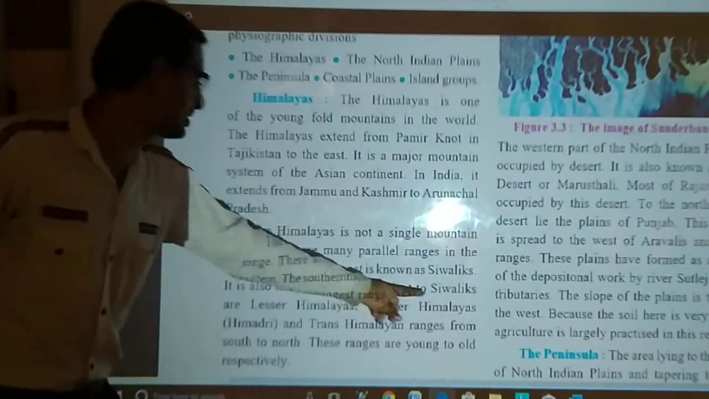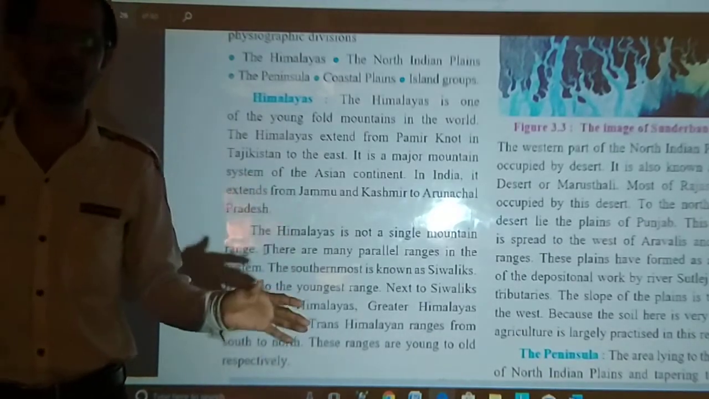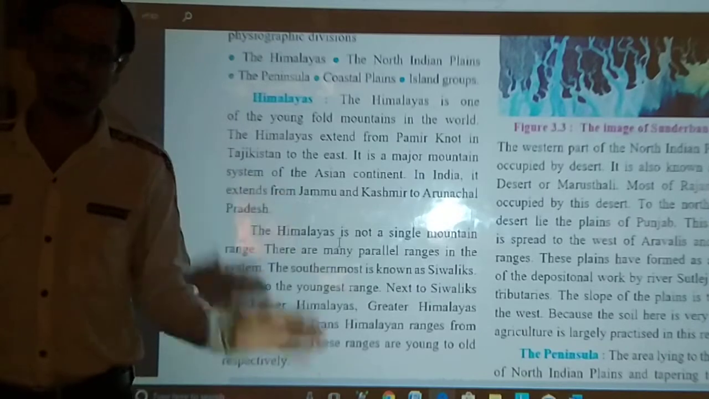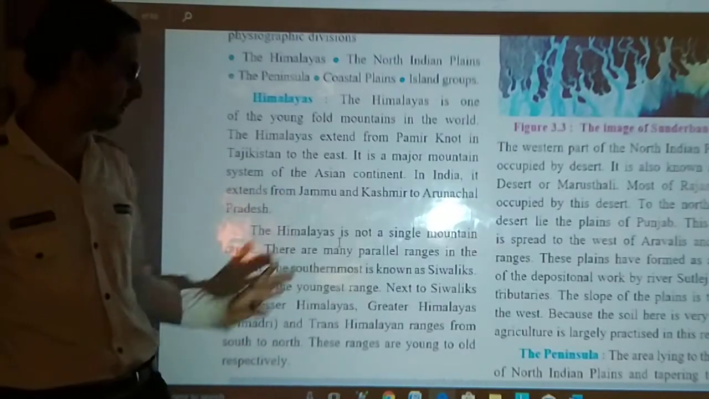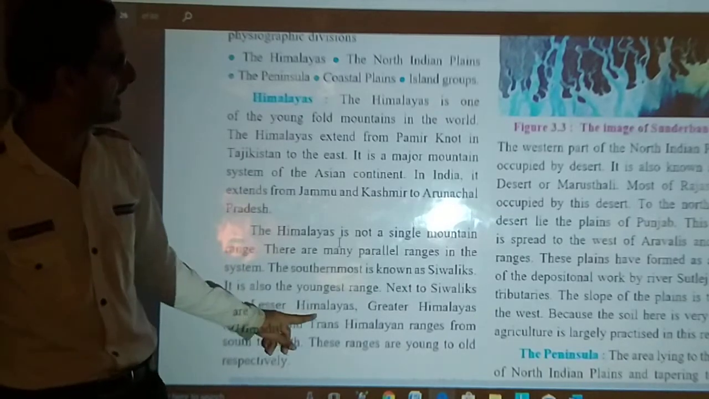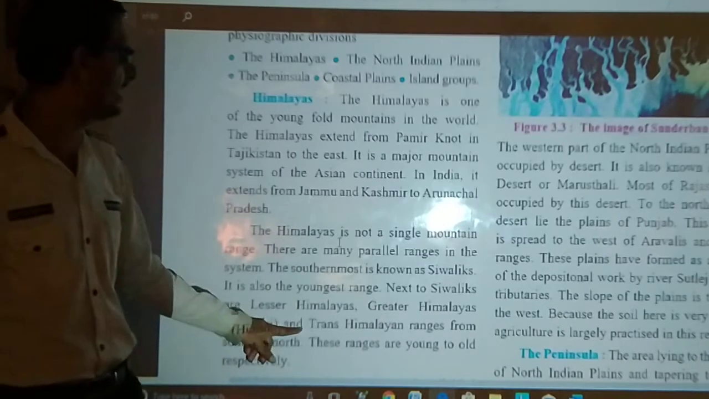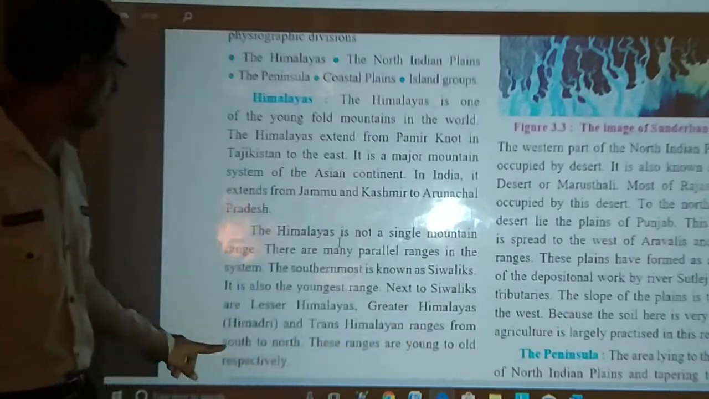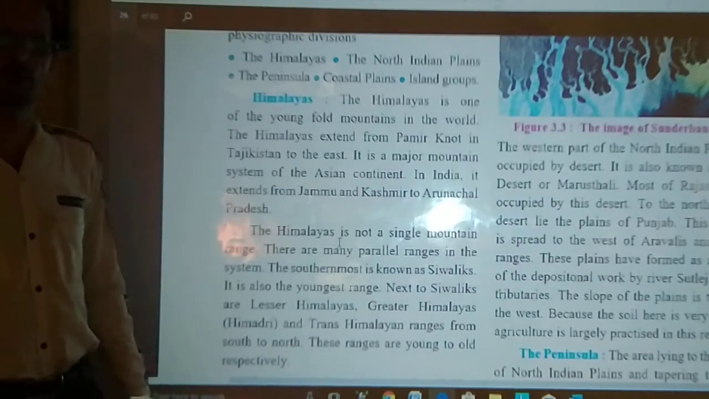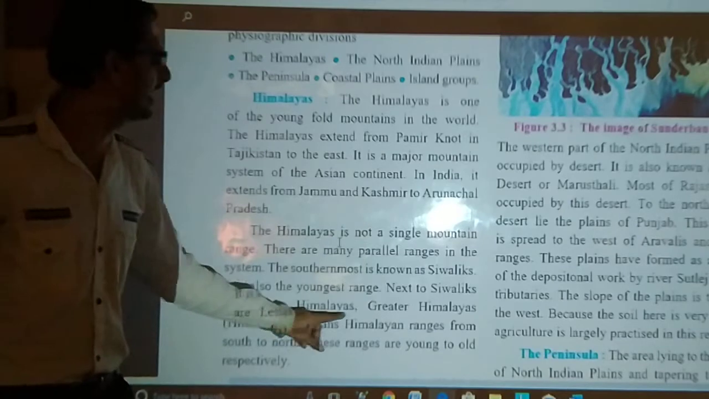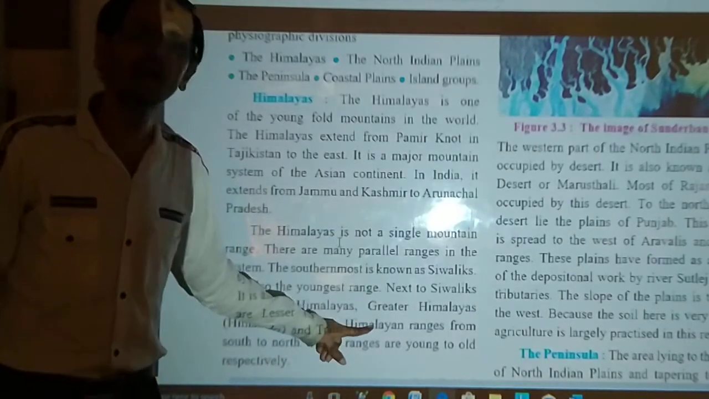Which one? Sivalik. Next to Sivalik is our Lesser Himalaya. There are various types of Himalaya. Himalaya is one and the same, but there are various types. Which are these types? First one is Sivalik. We have studied about that. The Lesser Himalaya, Greater Himalaya, that is also known as Himadri, and the Trans-Himalayan ranges, from south to north. Obviously, they extend from south to north.